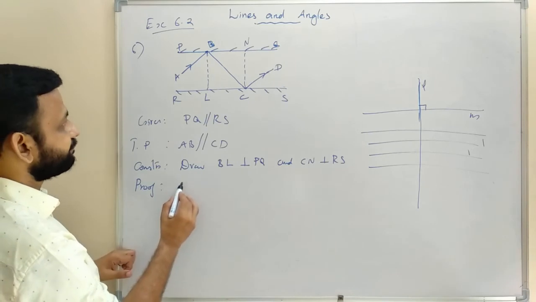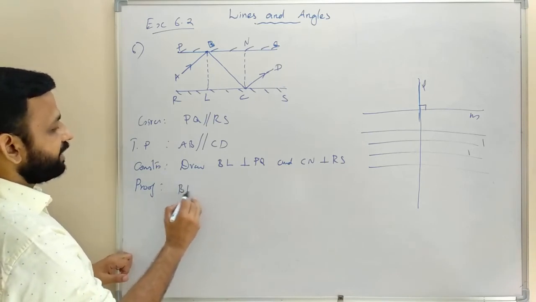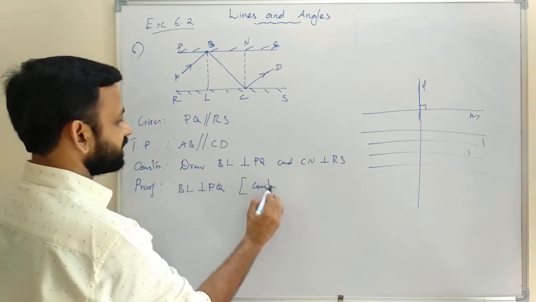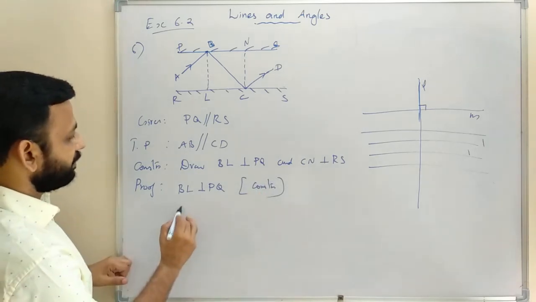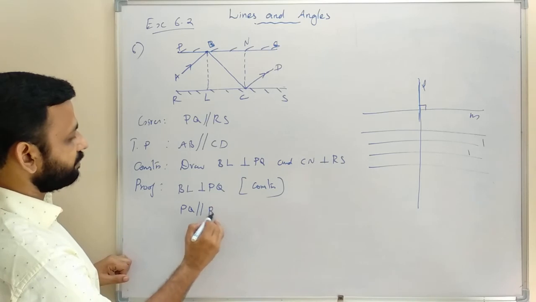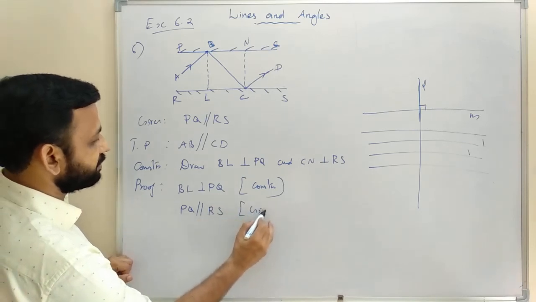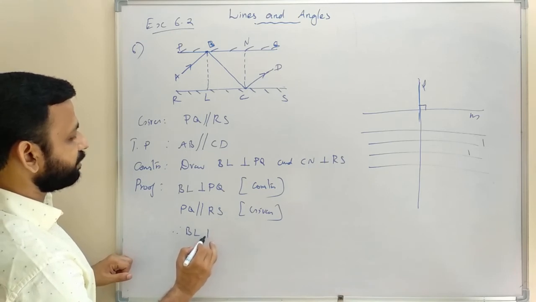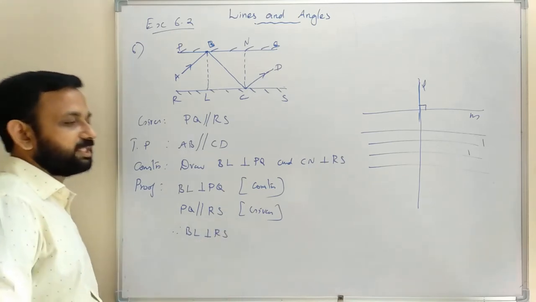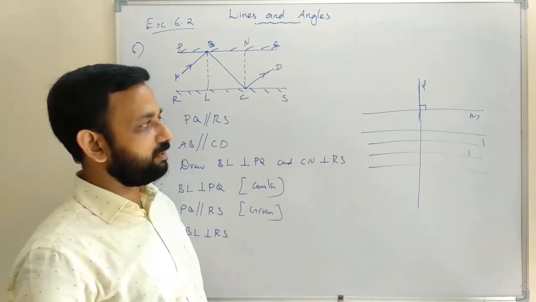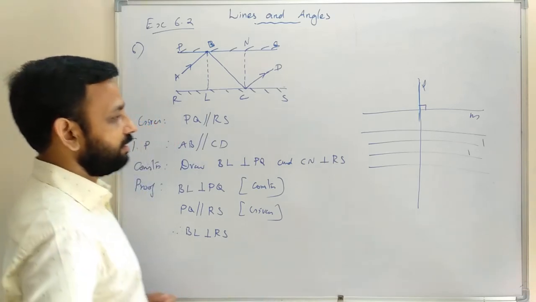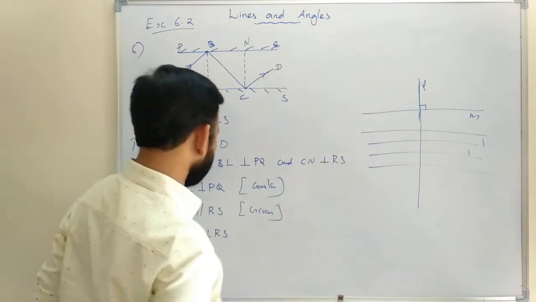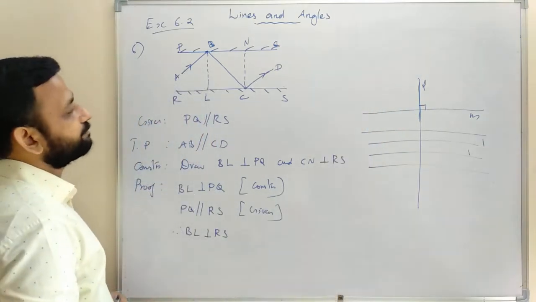So we can write: BL perpendicular to PQ. Reason, construction. Then PQ parallel to RS, that is given. Therefore BL perpendicular to RS. The reason: a line perpendicular to one line is perpendicular to all the lines parallel to that line. So BL perpendicular to RS.